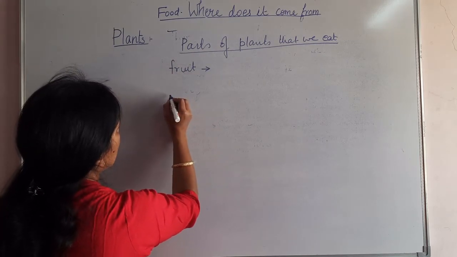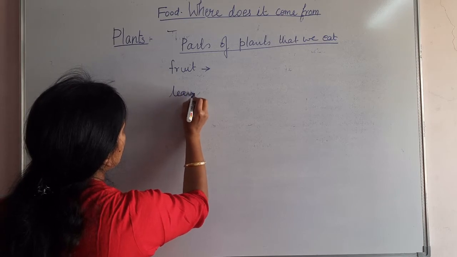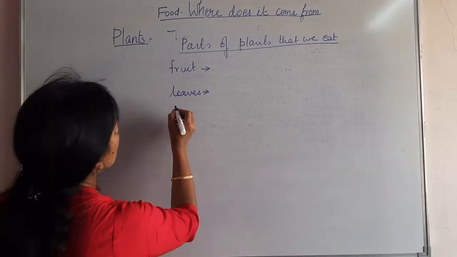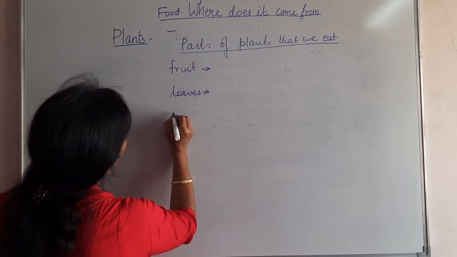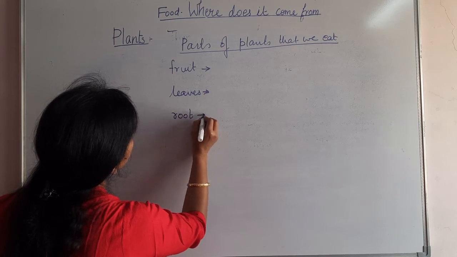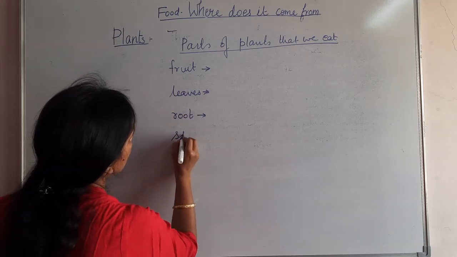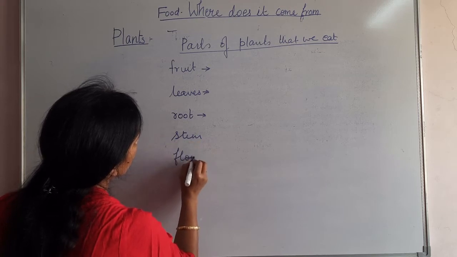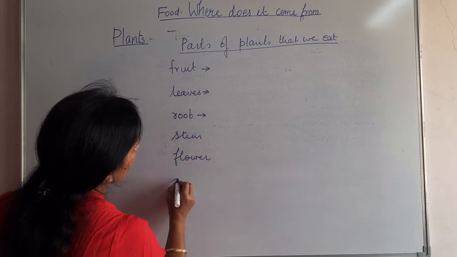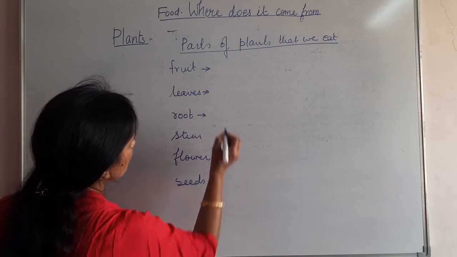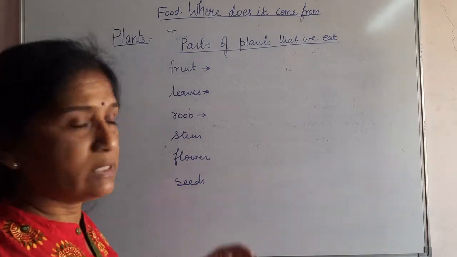In some plants we consume the leaves, and in some others we take the roots as food. In some it may be the stem, in some the flower, or we may eat the seeds of some plants. So let's take examples of these.